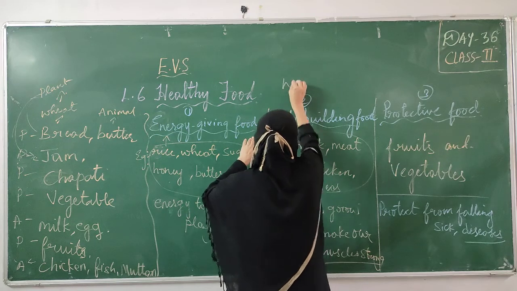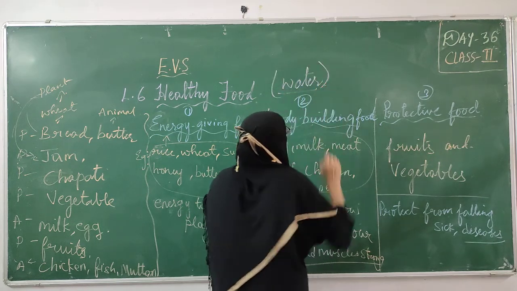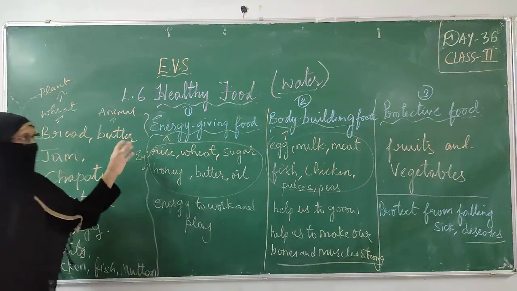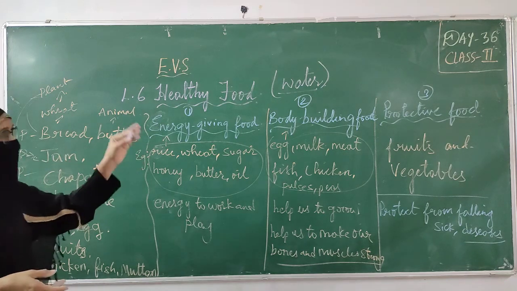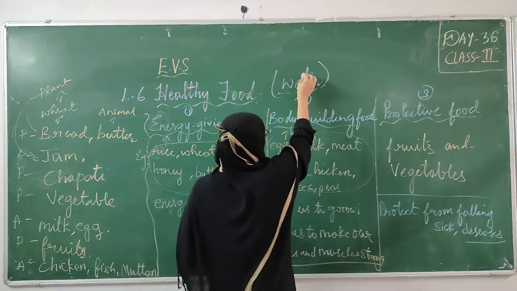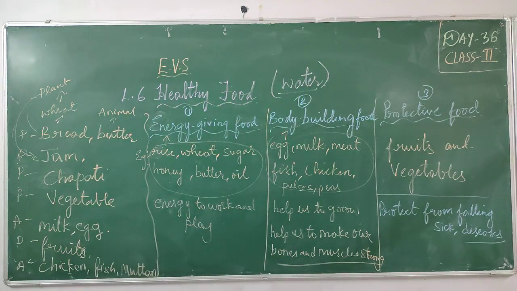Besides this, what is the main thing we have to do? We have to drink plenty of water. This is also the main important thing besides these three: energy giving, body building and protective food. Besides food, our body also needs water. We should drink plenty of water to stay healthy. Not only food items, but also water is very important.